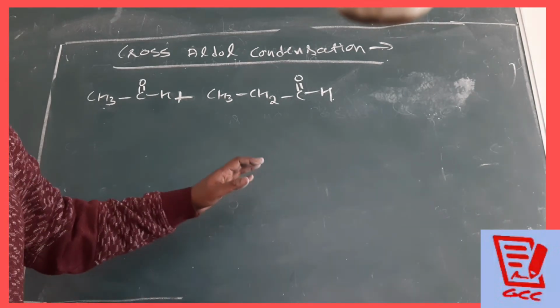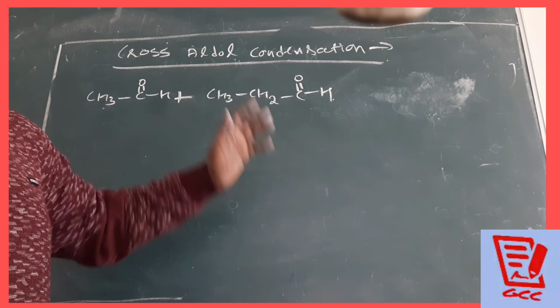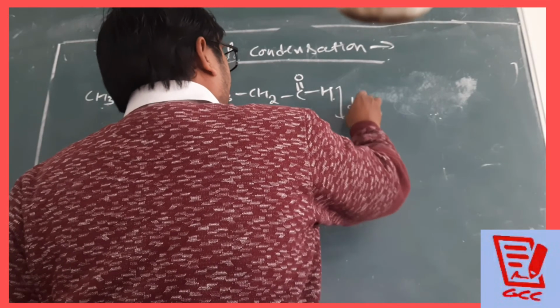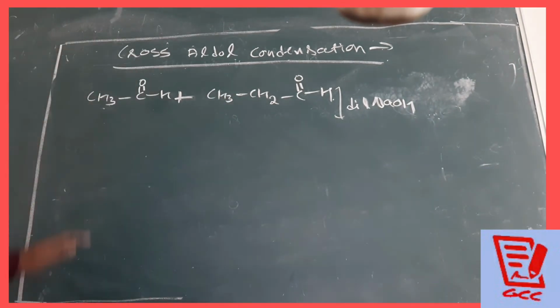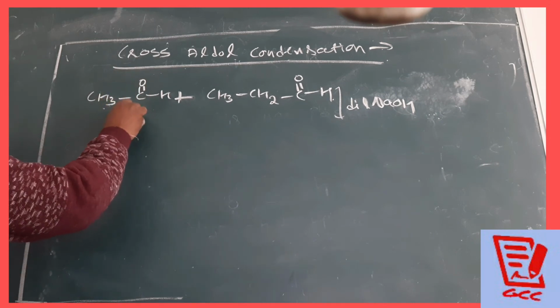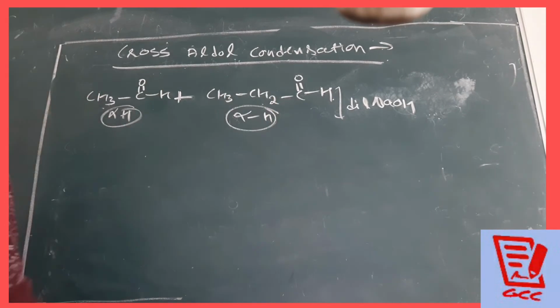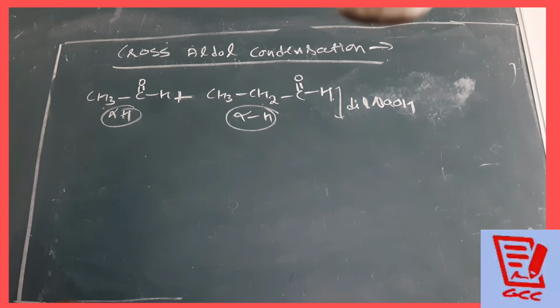So this one I am going to write over there in the cross aldol condensation. Again the reaction is there with dilute NaOH. Students, now you see a difference. This is also containing alpha hydrogen. This is also containing alpha hydrogen. You know what is the difference there? Both the molecules are different.